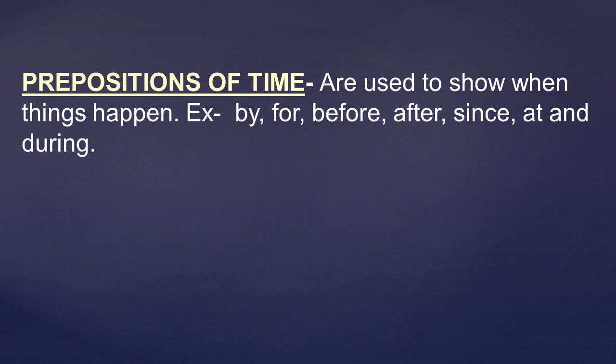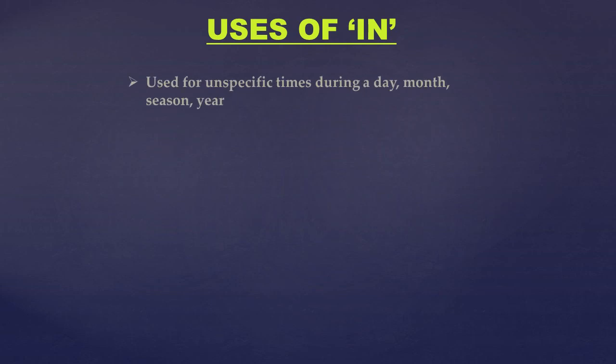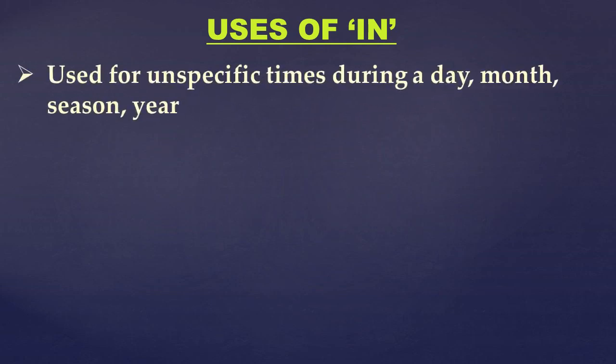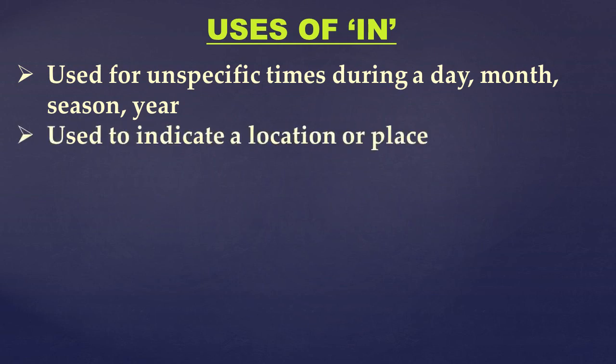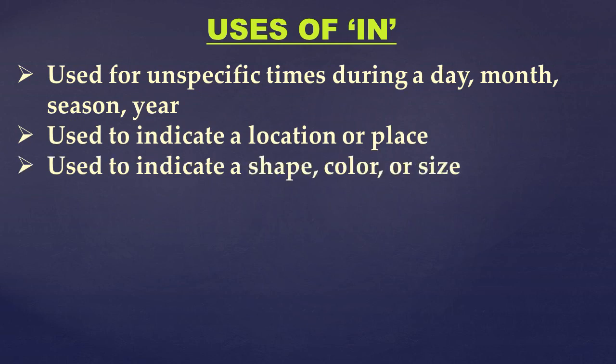Now after this we will look at the uses, as we discussed in our previous lecture also. Now let's see what were the uses of in. In is used for unspecific times during a day, month, season or year. Next use, it is also used to indicate a location or place. Next, used to indicate a shape, color or size.